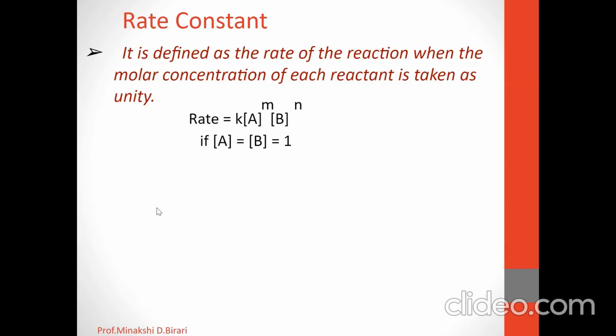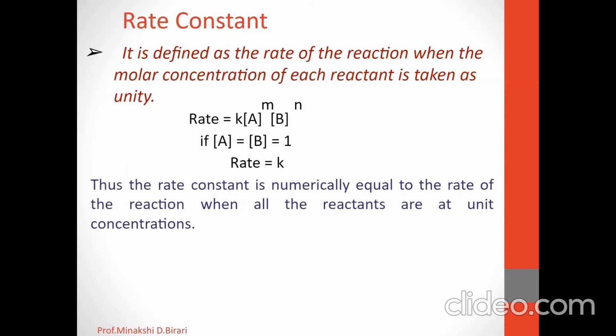If we put the value of concentration of A and concentration of B equal to 1, then we get rate is equal to K. That is called the rate constant.